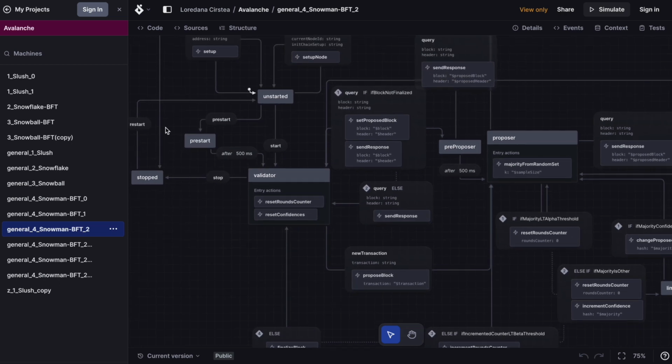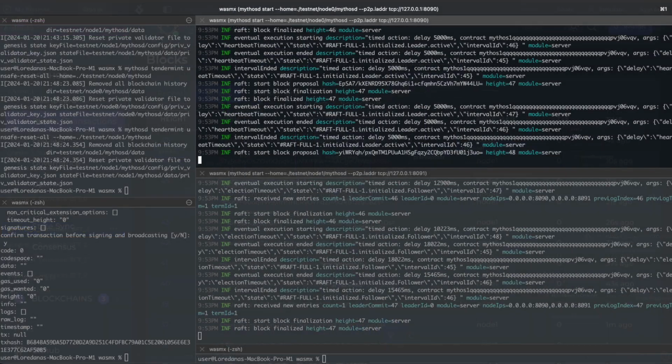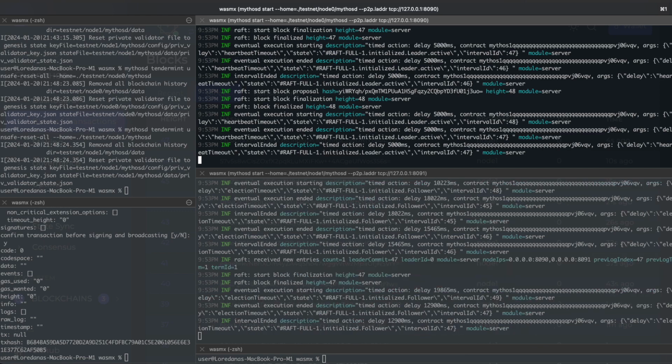And here we just have a mechanism for starting, stopping, and restarting the consensus protocol, and you will see this part next because this diagram will actually be executed on a blockchain. And now that you know what to expect, let's go on with the demo.